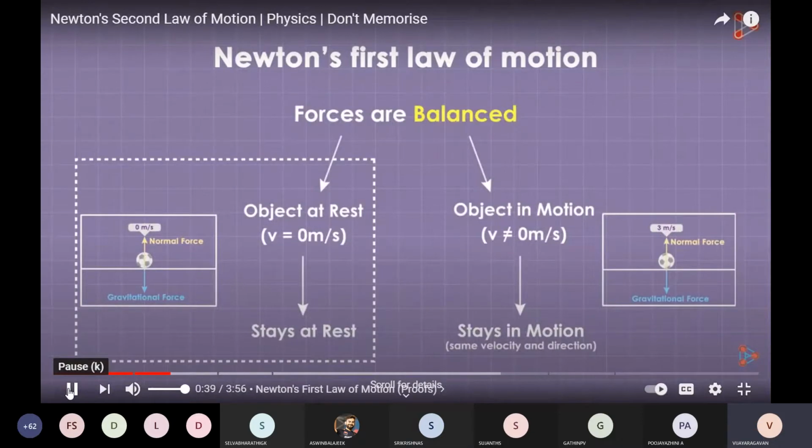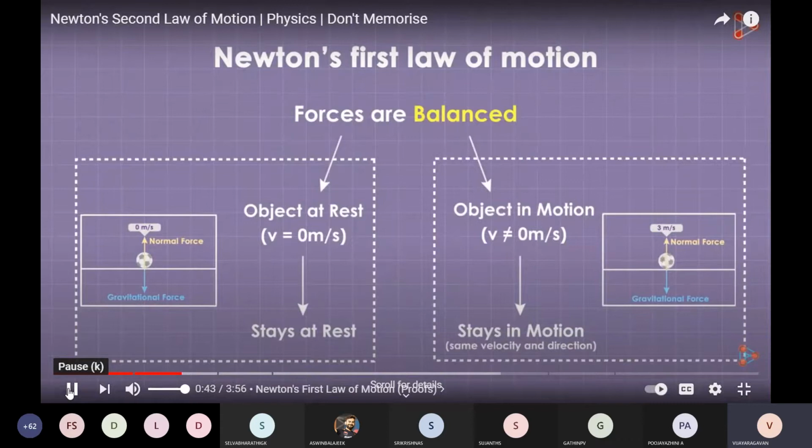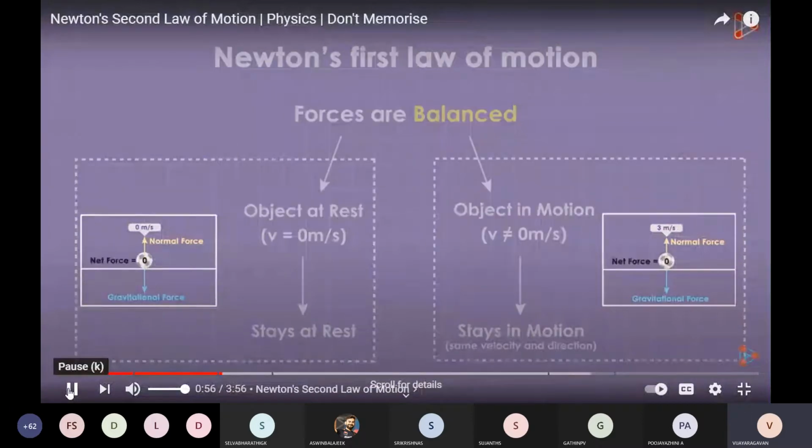And in the second, the object will continue to stay in motion at the same velocity and in the same direction. Don't forget, these 2 cases will remain true only if the forces are balanced, or if the net force is 0. Now let's try to create a similar diagram for the second case. If the forces are unbalanced, then there will be acceleration. We saw that in the previous video.